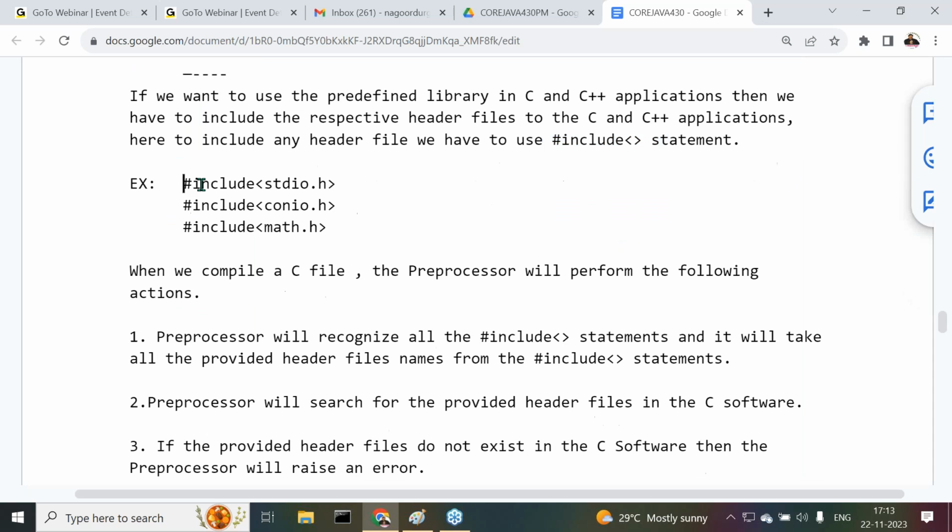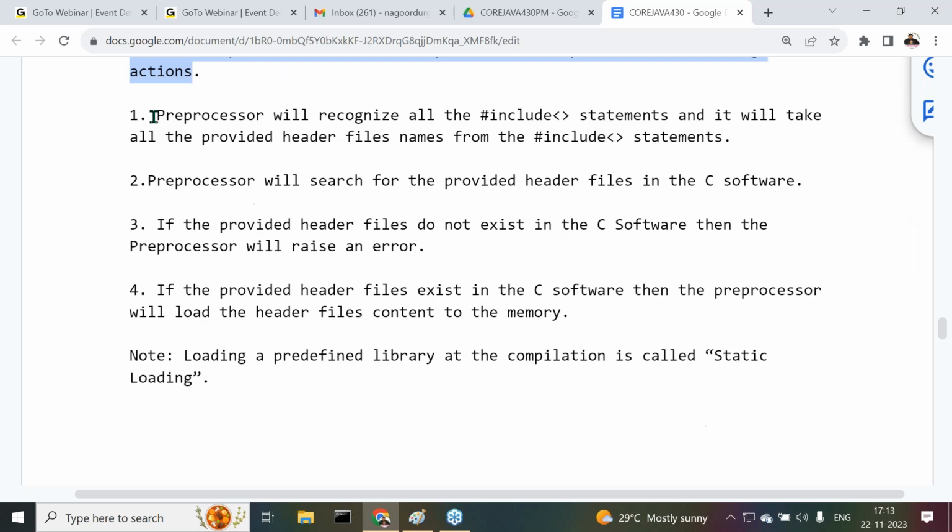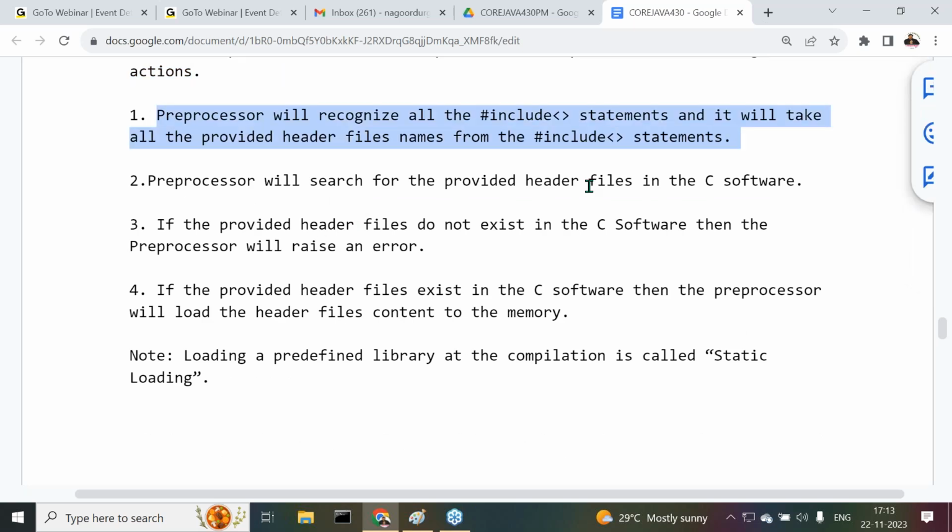Examples are given: #include stdio.h, #include conio.h, and #include math.h, and so on. But the point is what? When we compile a C file, the preprocessor will perform the following actions. What actions is the preprocessor able to perform there?